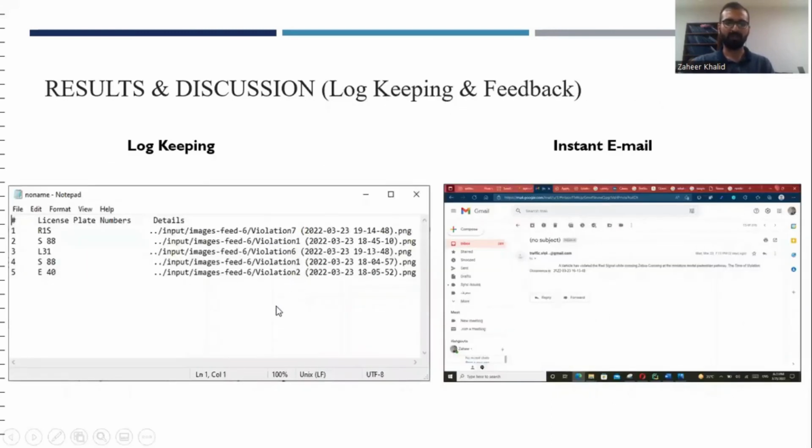After detecting and recognizing those license plate numbers, our software is saving all that information in a Word file. You can see that the license plate numbers, with the other information related to the time and date of those images, are being saved in the file. And that file is also being sent to the authorities for confirmation and details about the total violations during the day.